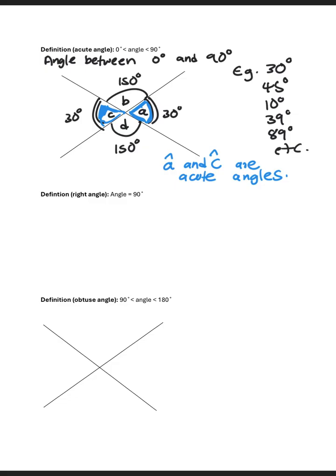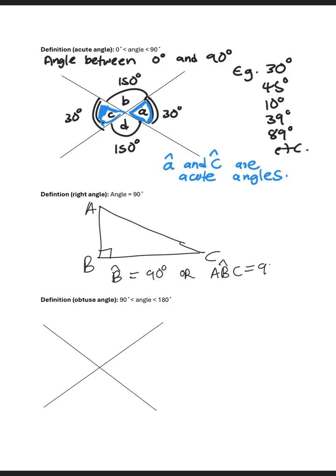The definition of a right angle is that a right angle is an angle that is equal to 90. We can see that in a right angle triangle where I have A, B, C. And then the angle at B is the right angle, which is 90 degrees. We can also write it as angle ABC equals 90 degrees. So this is a right angle.